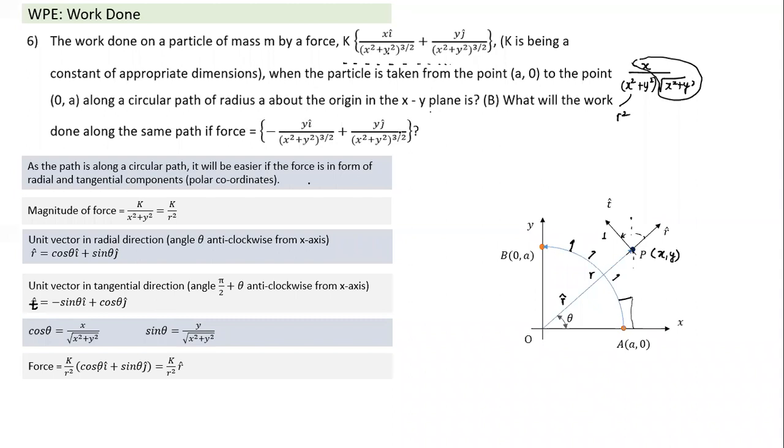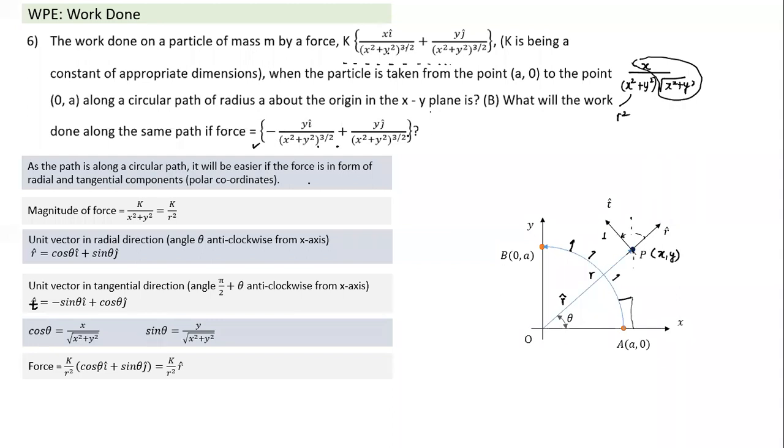So another variation of the question could be, rather than having this force, if I change the force to something like this. When I write this force here, which direction is this force acting? Can you easily spot which direction this force is acting now?